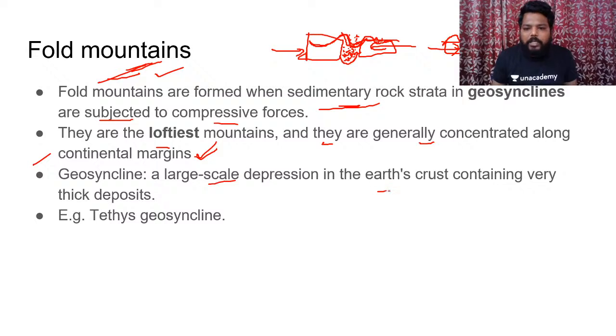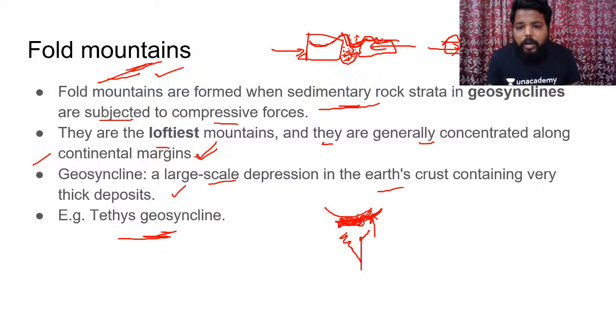And what actually is a geosyncline? It is a large scale depression in the earth crust containing very thick deposits. Example is the Tethys geosyncline. Simply, if the Indian plate is present in this way, and this is Tethys completely, and the Indian plate is moving further towards the Eurasian plate, this Tethys would be getting narrower, and this narrower portion appears like a valley or a depression like structure. That depression or valley like structure would be called a geosyncline.